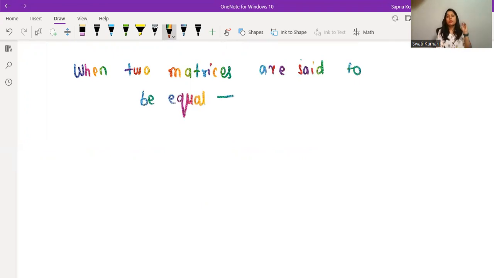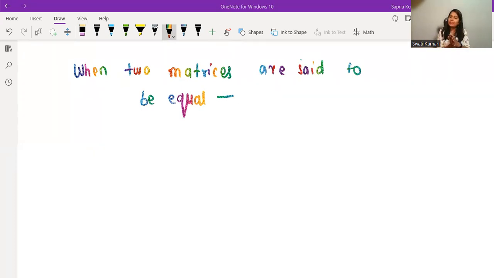There are only two conditions for two matrices to be equal. First of all, their order should be the same. It is not like one is 2 by 2 and the other is 3 by 3. No, absolutely not. The very first condition is that it has to be of the same order.